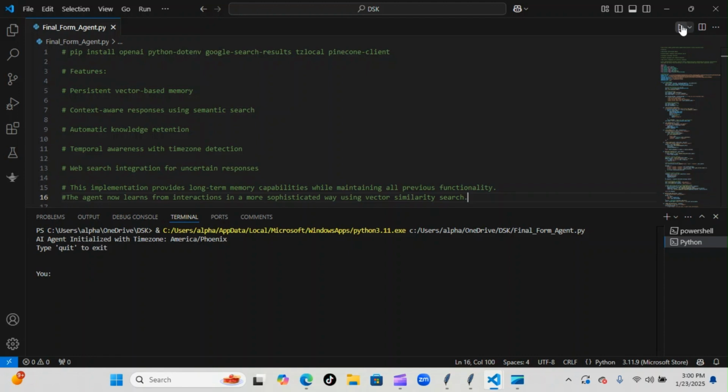So with that being said, I can at least show you that we were able to implement a time aspect to our agent. Let's ask what time is it, and it should be able to give us the correct time and location. As you can see, current local time for my location. This is the date, and this is the time here, Army time, of course. And it's Mountain Standard Time. So as you can see, everything is working.